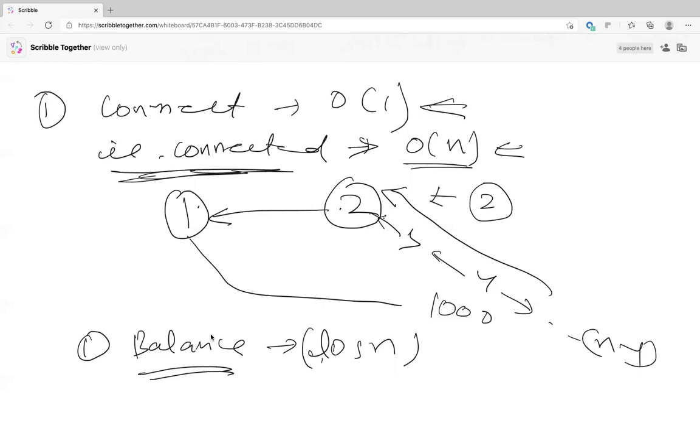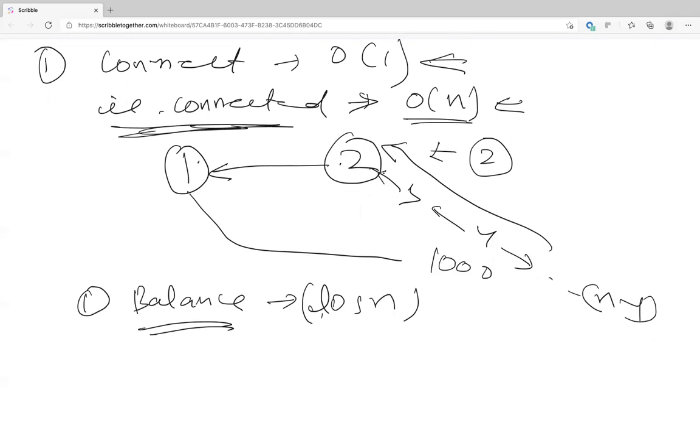Rather than keep the entire chain length, like 2, 3, 4, 5, because you know 1 and 3 are basically connected through 2, can't you just link 3 to 1? Right now 2 is connected to 1, and 3 is connected to 2.